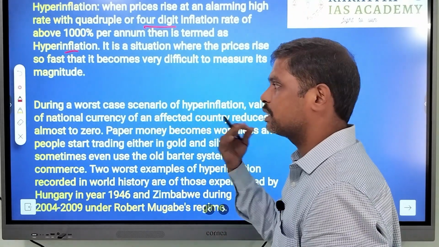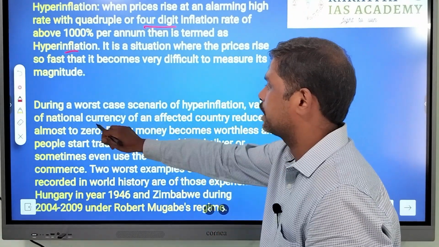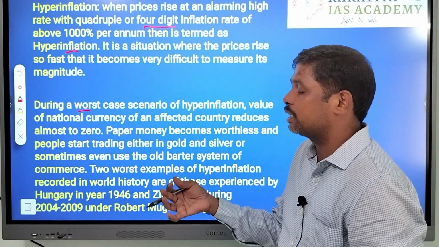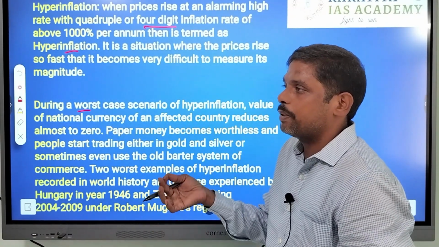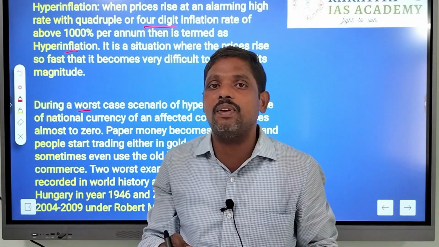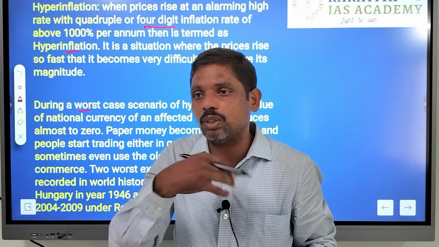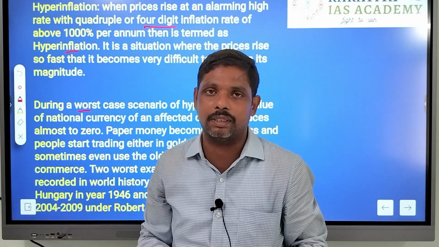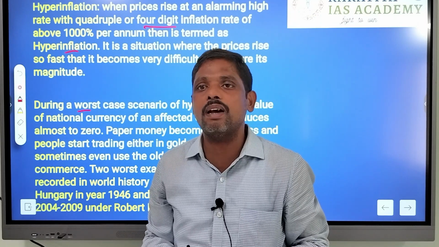So this is the worst kind of inflation. In the worst case, the value of currency comes down to zero. The paper currency has no value. The currency notes are just like waste papers. They don't have any value.